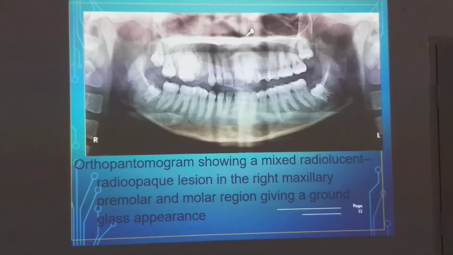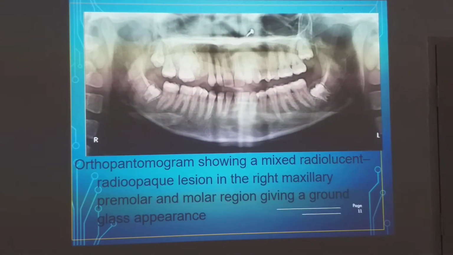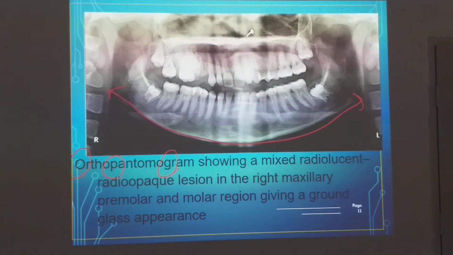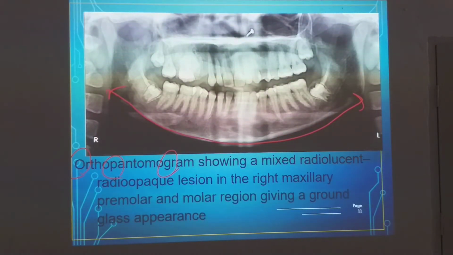As you can see in this picture, this is an OPG. What is this X-ray called? Orthopantomogram. It is called OPG. It is a panoramic X-ray of the sinuses and mandible, and you can even see the vertebrae here. It is showing a mixed radiolucent and radio-opaque lesion in the right maxillary premolar region, giving a ground glass appearance.